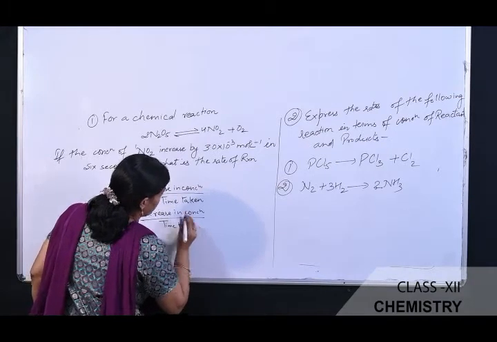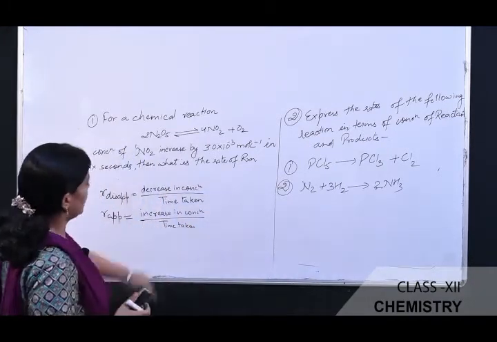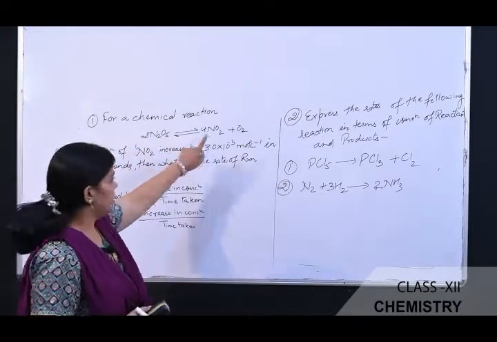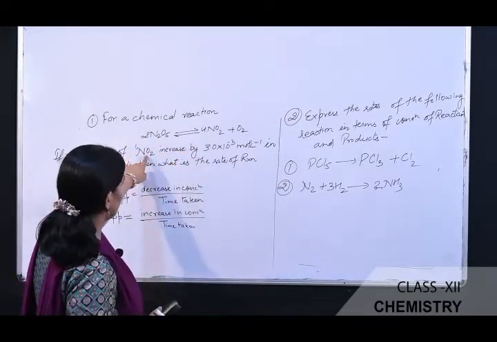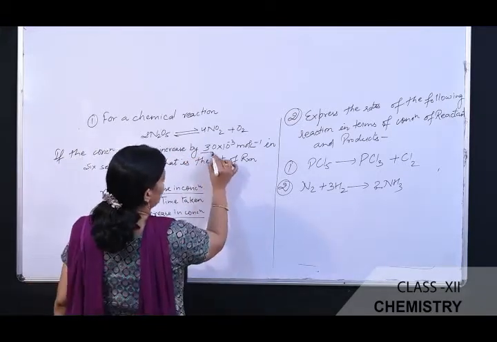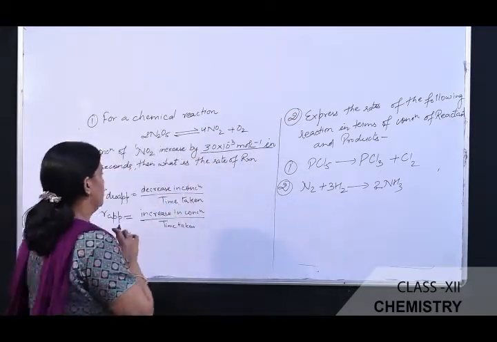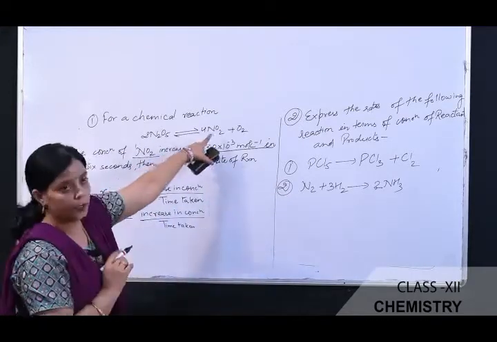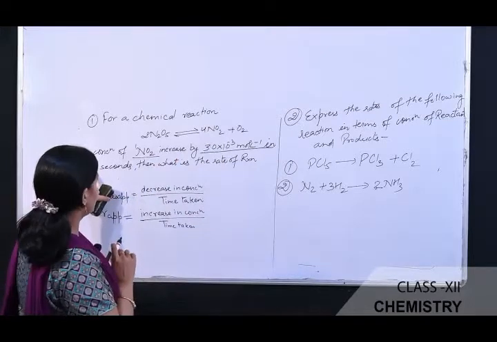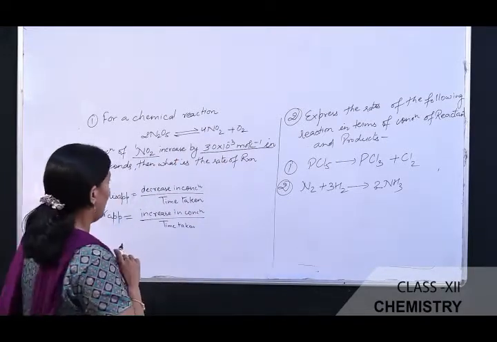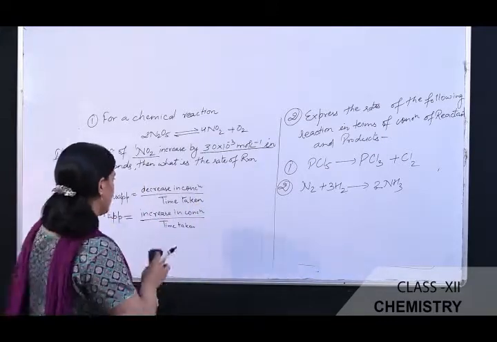So now I am going to solve the numericals. The first numerical is for a chemical reaction, which is given. If the concentration of NO2 increases by 3.0 × 10^-3 mole per liter, meaning the NO2 concentration increases because NO2 is a product, in 6 seconds, the time is also given, that is 6 seconds, what is the rate of the reaction?